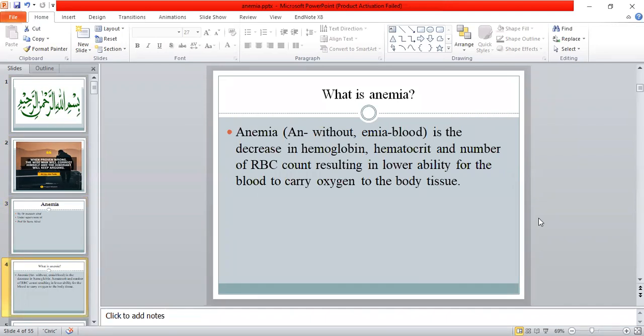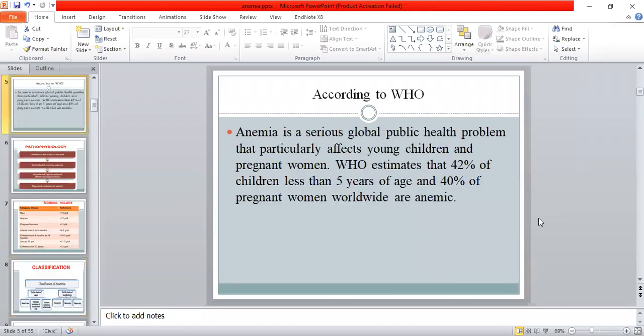So, what is anemia? Anemia, without the "emia" meaning blood, is the decrease in hemoglobin, hematocrit, and number of RBC count, resulting in lower ability for the blood to carry oxygen to the tissues. According to WHO, anemia is a serious global public health problem that particularly affects young children and pregnant women. WHO estimates that 42% of the children less than 5 years of age and 40% of the pregnant women worldwide are anemic.